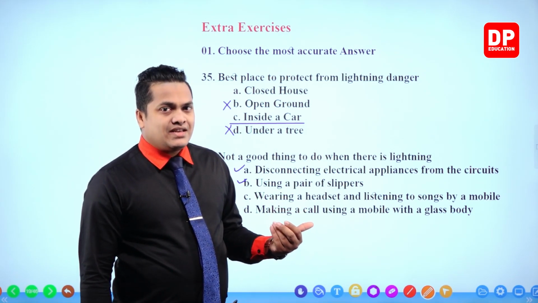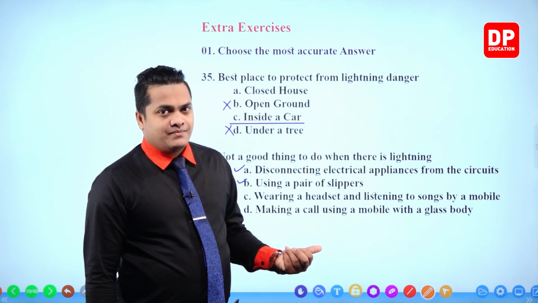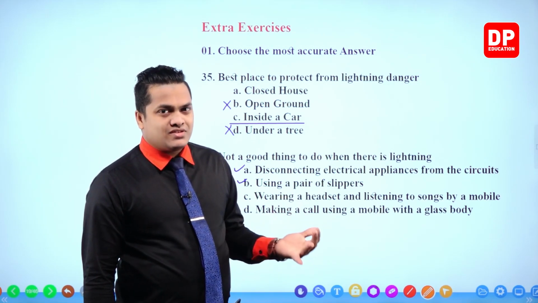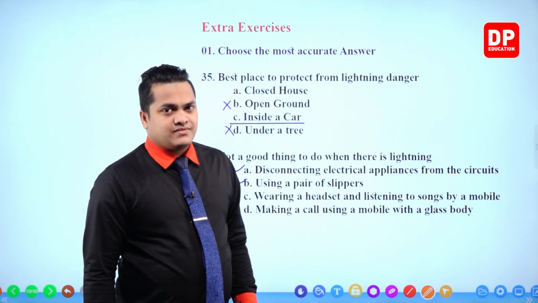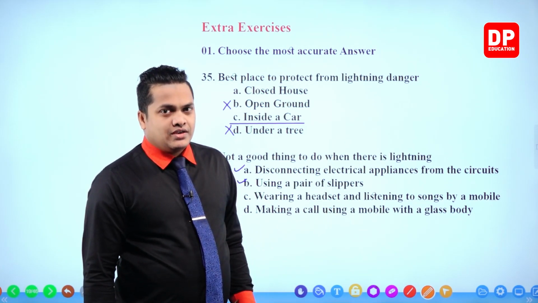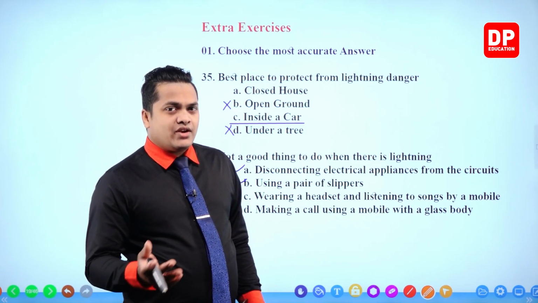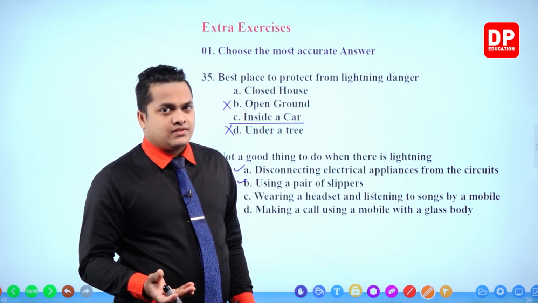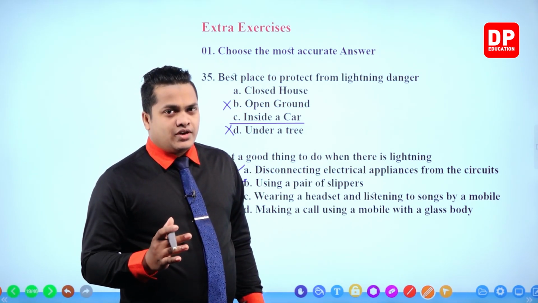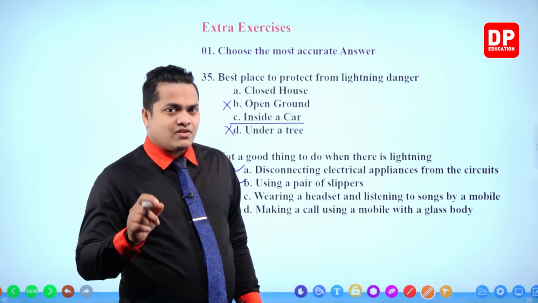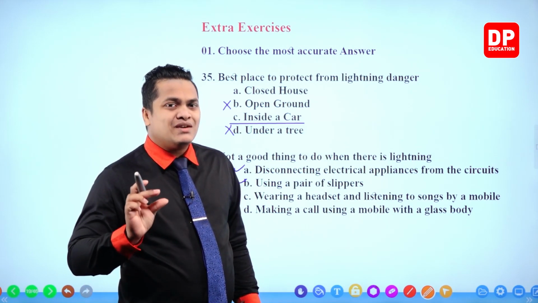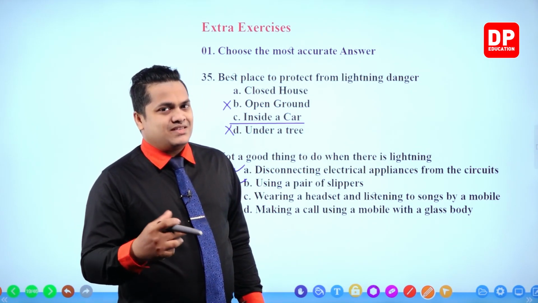Mobile phone signals, you know, are coming as waves. So electricity cannot travel as waves. In order to propagate electricity from one place to another, there should be a medium. The medium is the conductor.